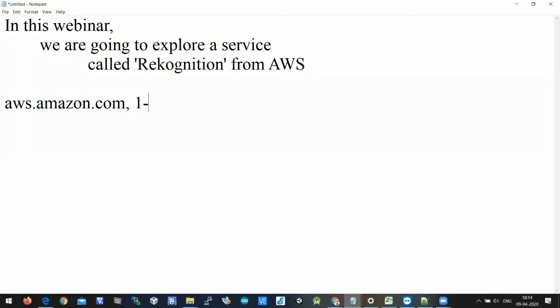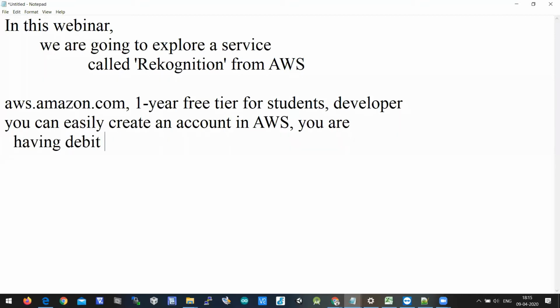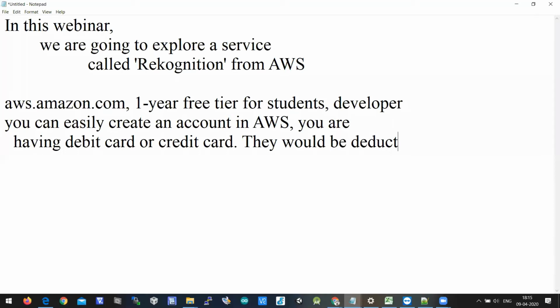If you want to do hands-on, you should have an account on aws.amazon.com. They're offering a 1 year free trial for students, developers, and all. You can easily create an account in AWS, but ensure you have a debit card or credit card, because they would be deducting 2 rupees from your card for card verification.